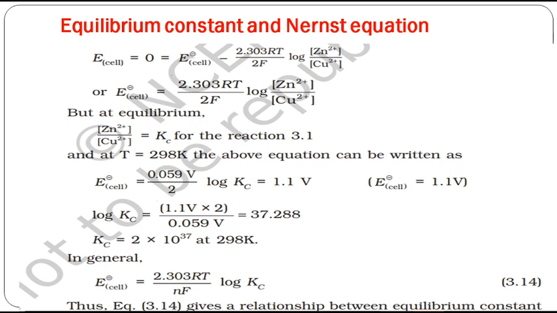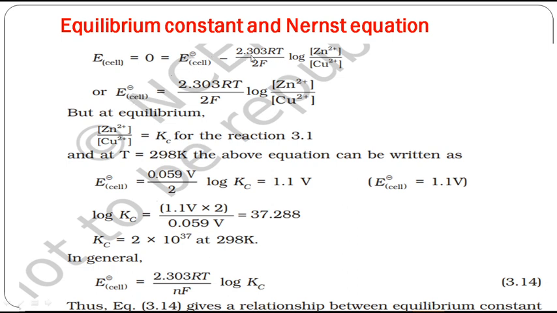So when the system is at equilibrium, what is the potential of the total cell? 0, is it not? E cell becomes 0, not E naught cell. The potential of the total cell is actually 0, not the standard potential. So in the Nernst equation, when the condition is equilibrium, you are going to make E cell 0. So 0 is equal to E naught cell minus 2.303 and so on. So what is E naught cell?